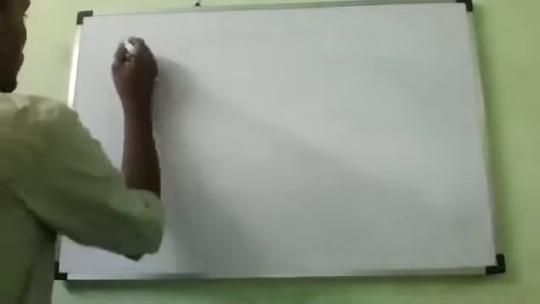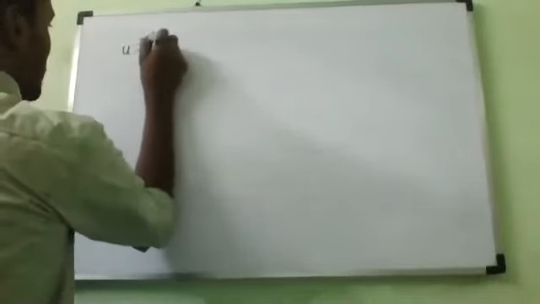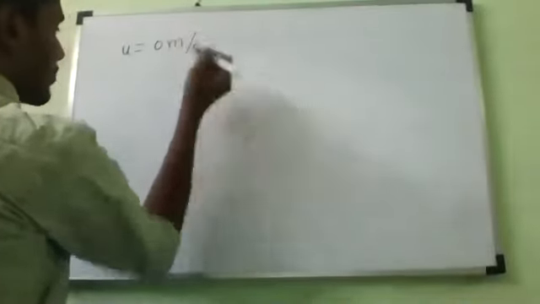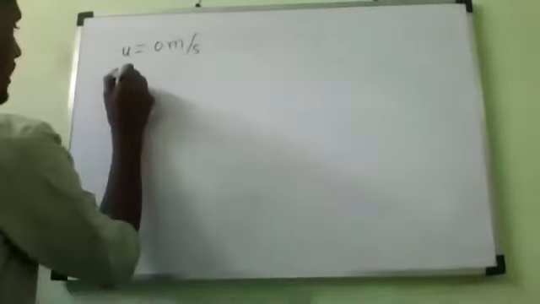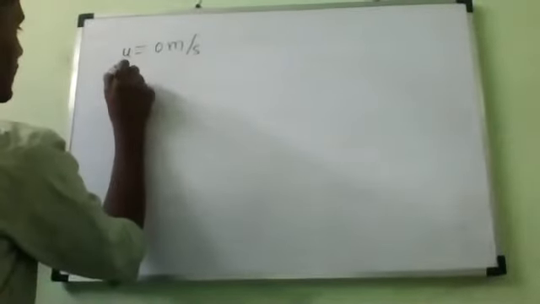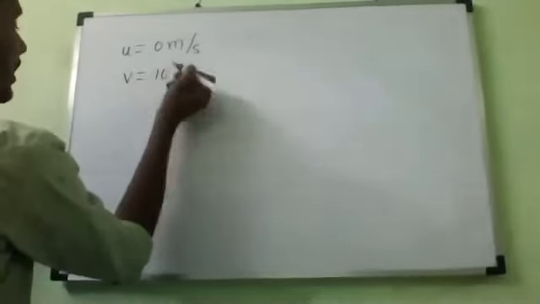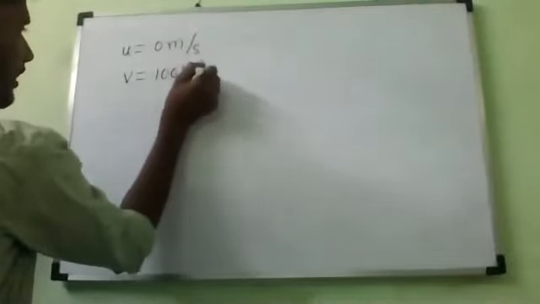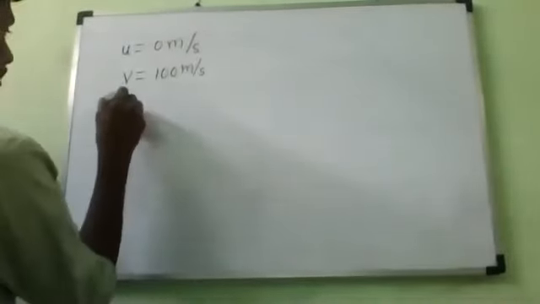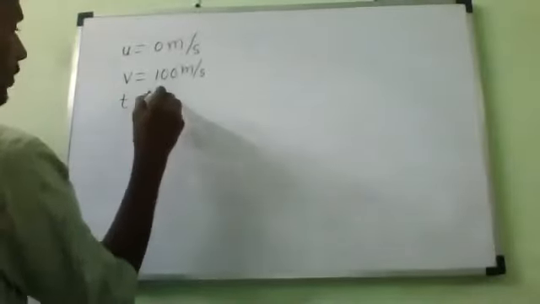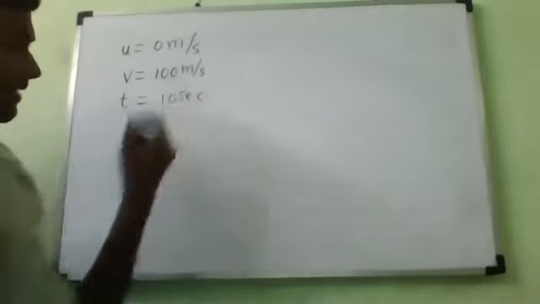So now, for example, let me take my car. The initial velocity is zero, meaning I am starting from rest. So a car is starting with initial velocity 0 meter per second, and after 10 seconds it reaches a final velocity of 100 meter per second. Now what is the acceleration in this case?